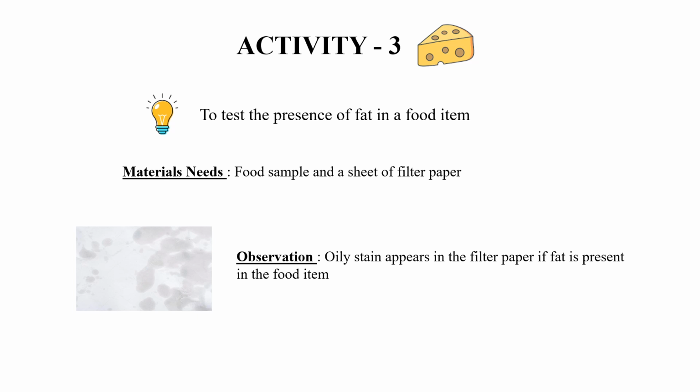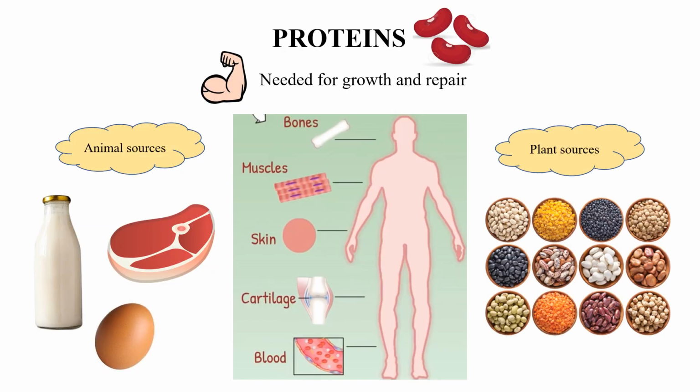So if you take any item, like samosa that we are buying also, if it has oil and you keep it on a paper, what will happen? The oil will be absorbed by the paper and become transparent. That oily stain proves that the food contains fat.